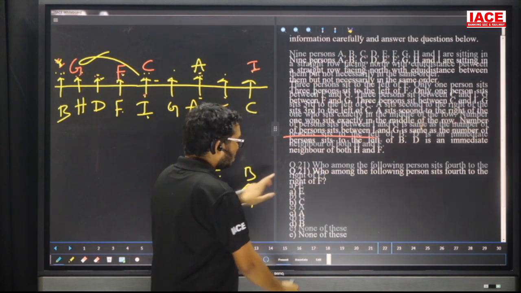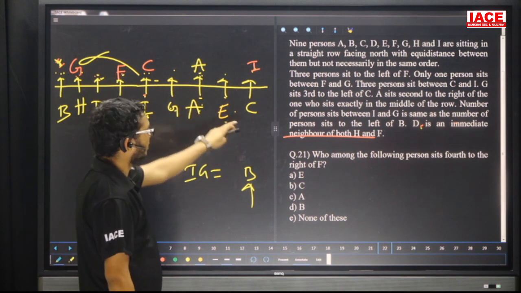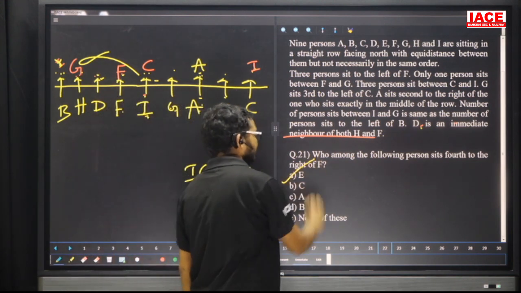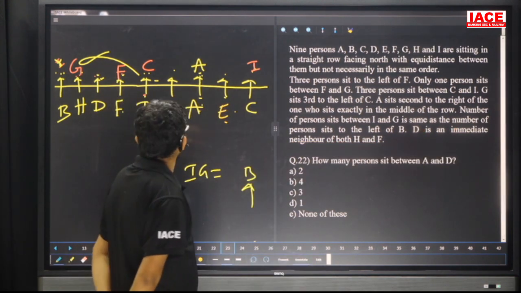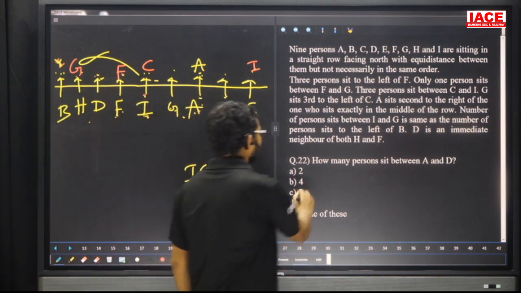Question number 21. Who among the following persons sits fourth right of F? Fourth right of F: 1, 2, 3, 4. E. Question number 21, option A. Question number 22. How many persons sit between A and D? Between A and D, how many persons are there? F, I, G. 3 members. Then the answer is option C.